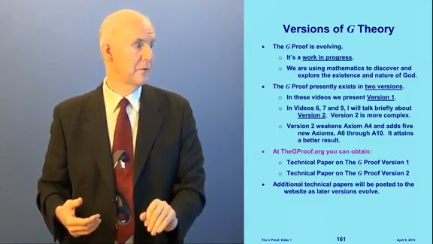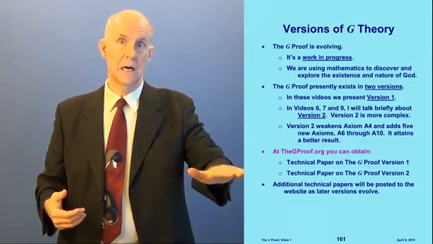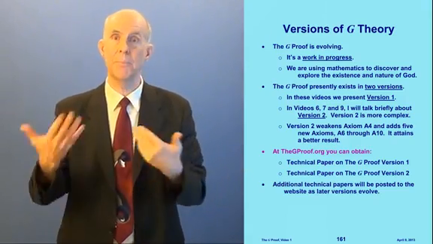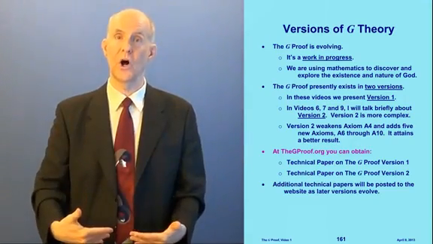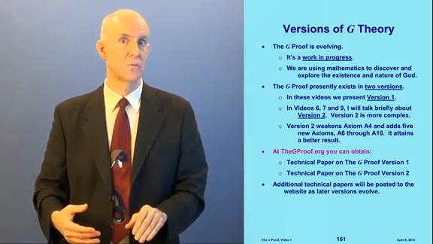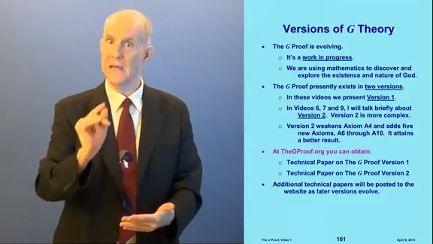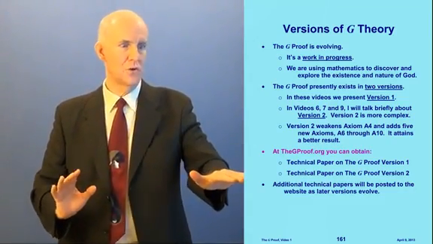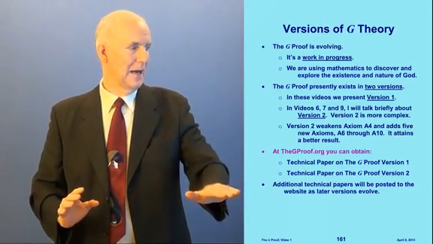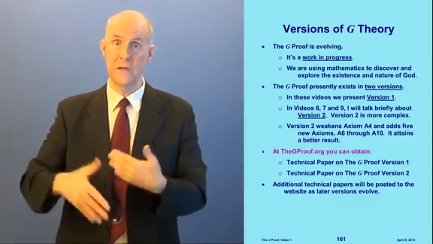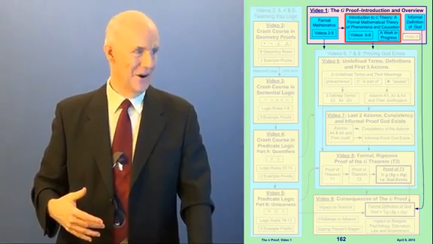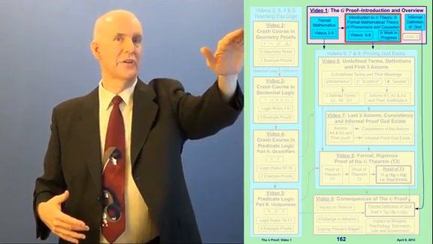On our website, thegproof.org, you can obtain copies of both. We have a technical paper on version 1 and a technical paper on version 2. I'm hoping that if you get all the way through the 9 videos, you'll be able to actually read that version 1 technical paper and go, yeah, I understand this. And if you can do that, maybe you can read the version 2 technical paper, although it's more complicated. All right. And as we develop G-theory and create version 3, version 4, we'll put technical papers on the website for those versions as well. All right. So that takes care of our introduction to G-theory.